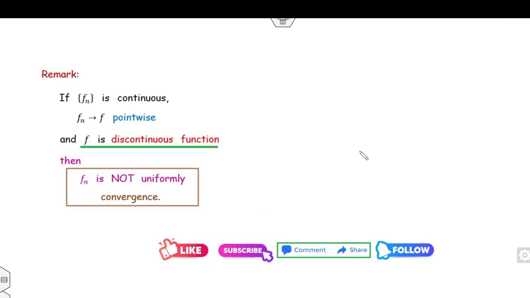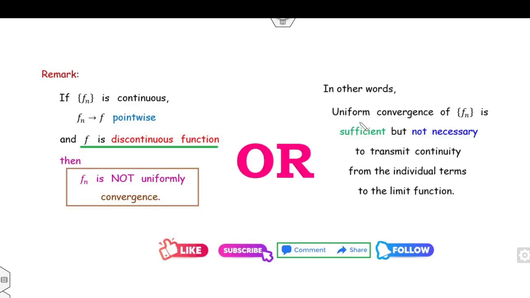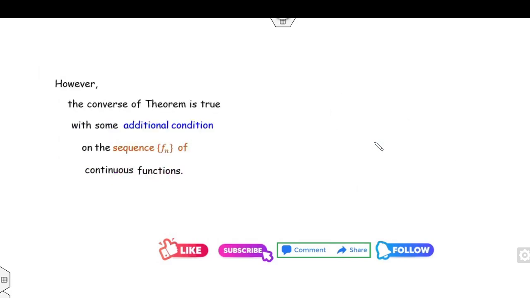So what is the important remark for you? If Fn converges to f pointwise and f is a discontinuous function, then Fn is not uniformly convergent. Or in other words, uniform convergence is only a sufficient condition but not necessary. That means the converse is not true. Fine. The converse of this theorem is true only if some additional condition is imposed.